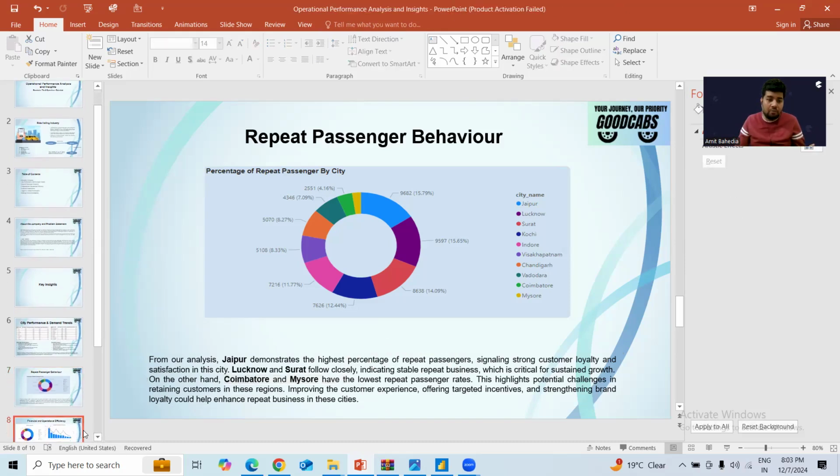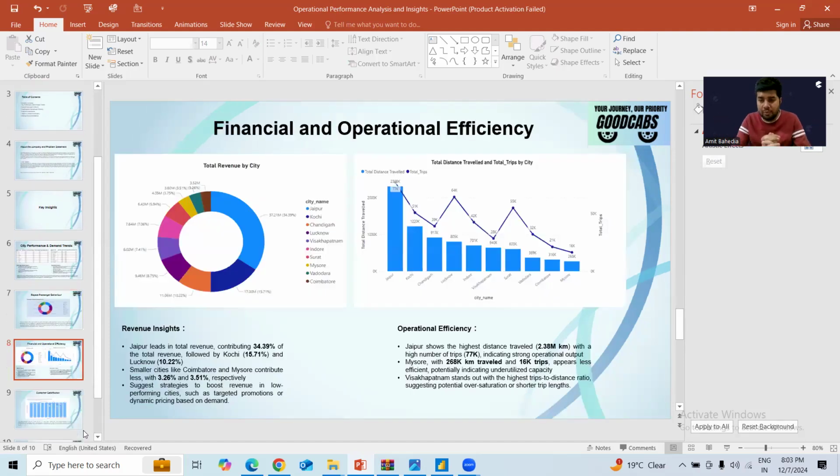Okay. Now the next slide we have is on financial and operational efficiency. Again, here if you see, Jaipur has the highest percentage of the revenue, followed by Kochi and Lucknow, and the revenue percentage is less for Coimbatore and Mysore. Even we saw in the last slides that the repeated customer percentage was also very less. So definitely the company focus is how they can increase the revenue in Coimbatore and Mysore.